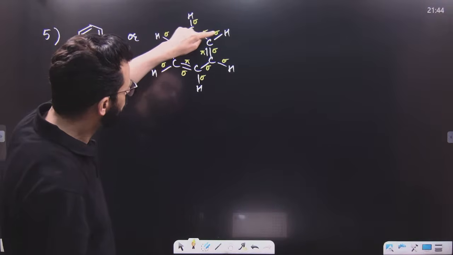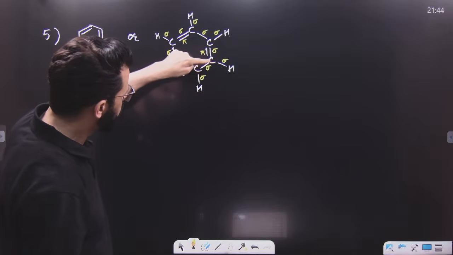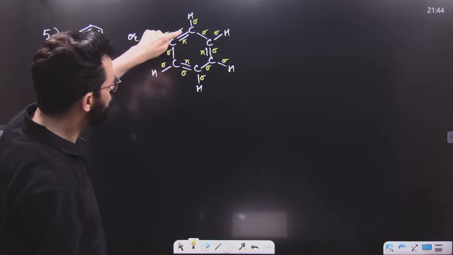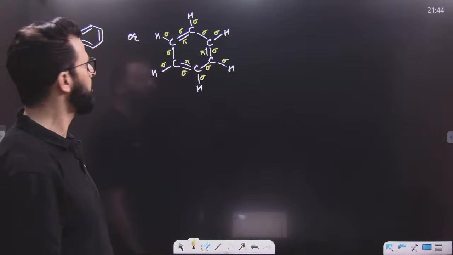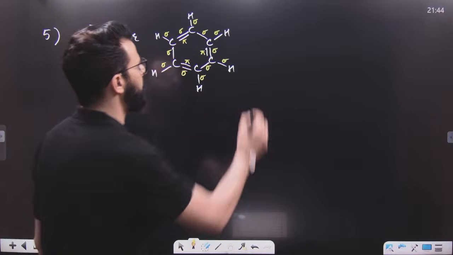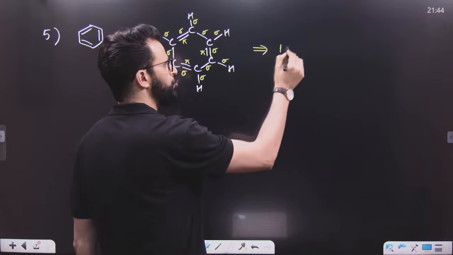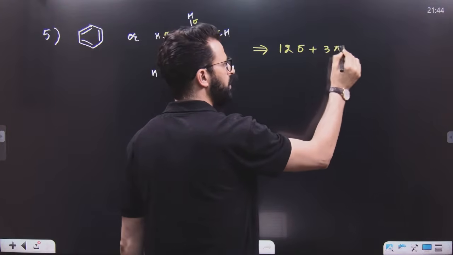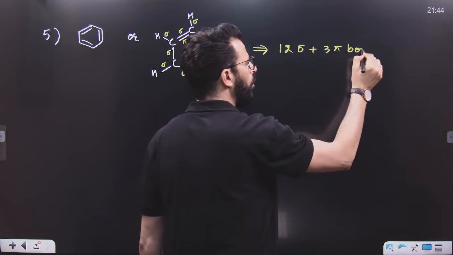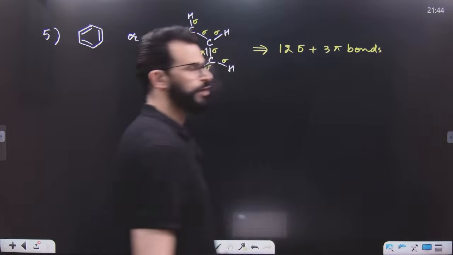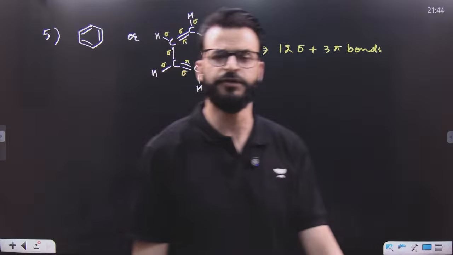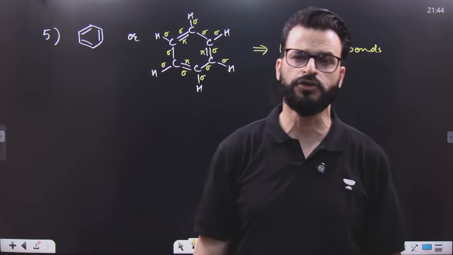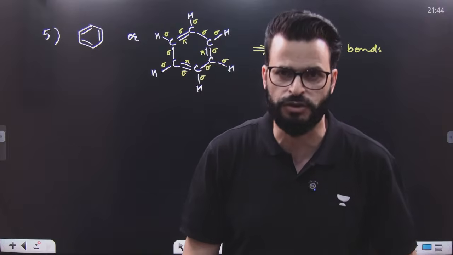1, 2, 3, 4, 5, 6, 7, 8, 9, 10, 11, 12. So 12 sigma bonds are there, and 1, 2, 3 pi bonds are there. And remember, all these electrons which form sigma bonds and pi bonds are bonding electrons. There are no non-bonding electrons, or there is no lone pair of electrons.